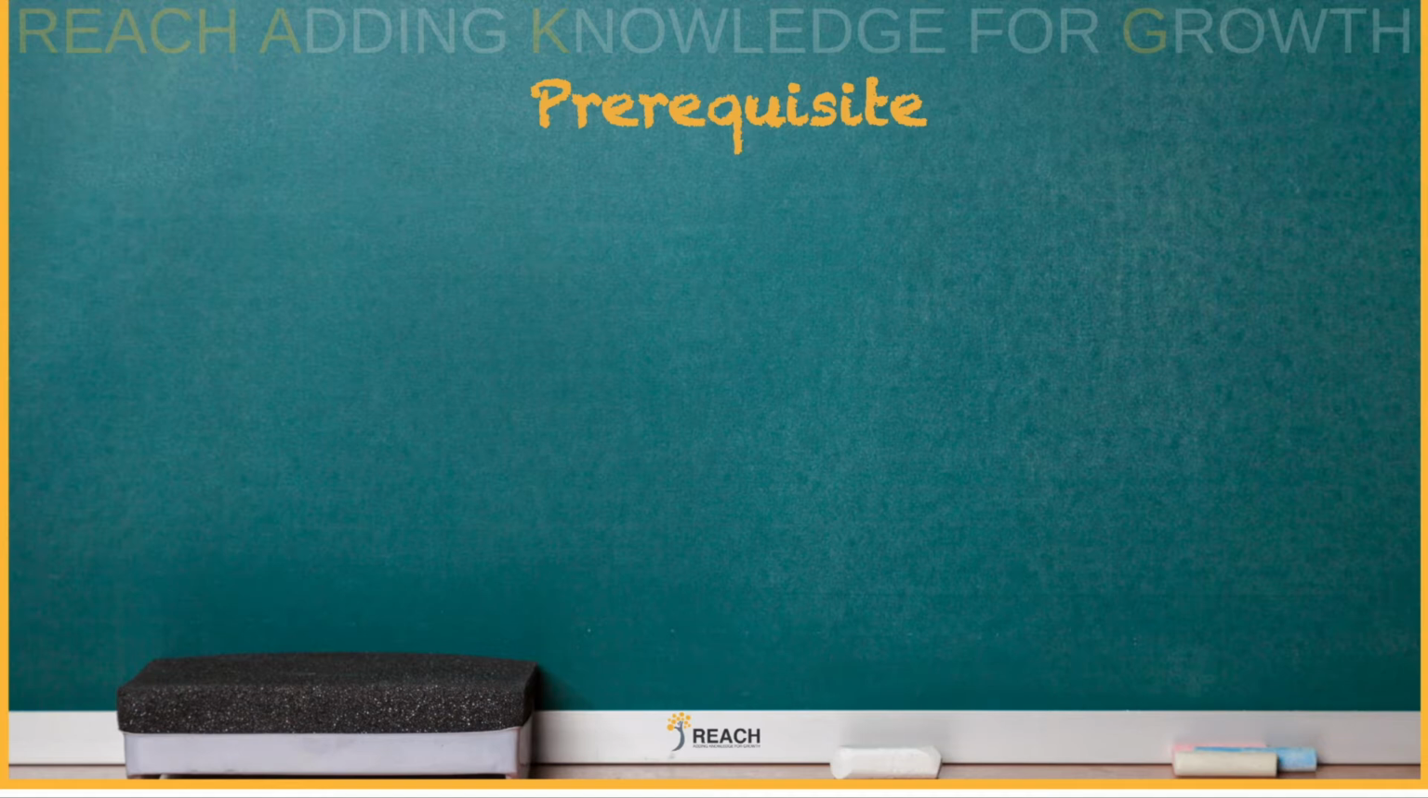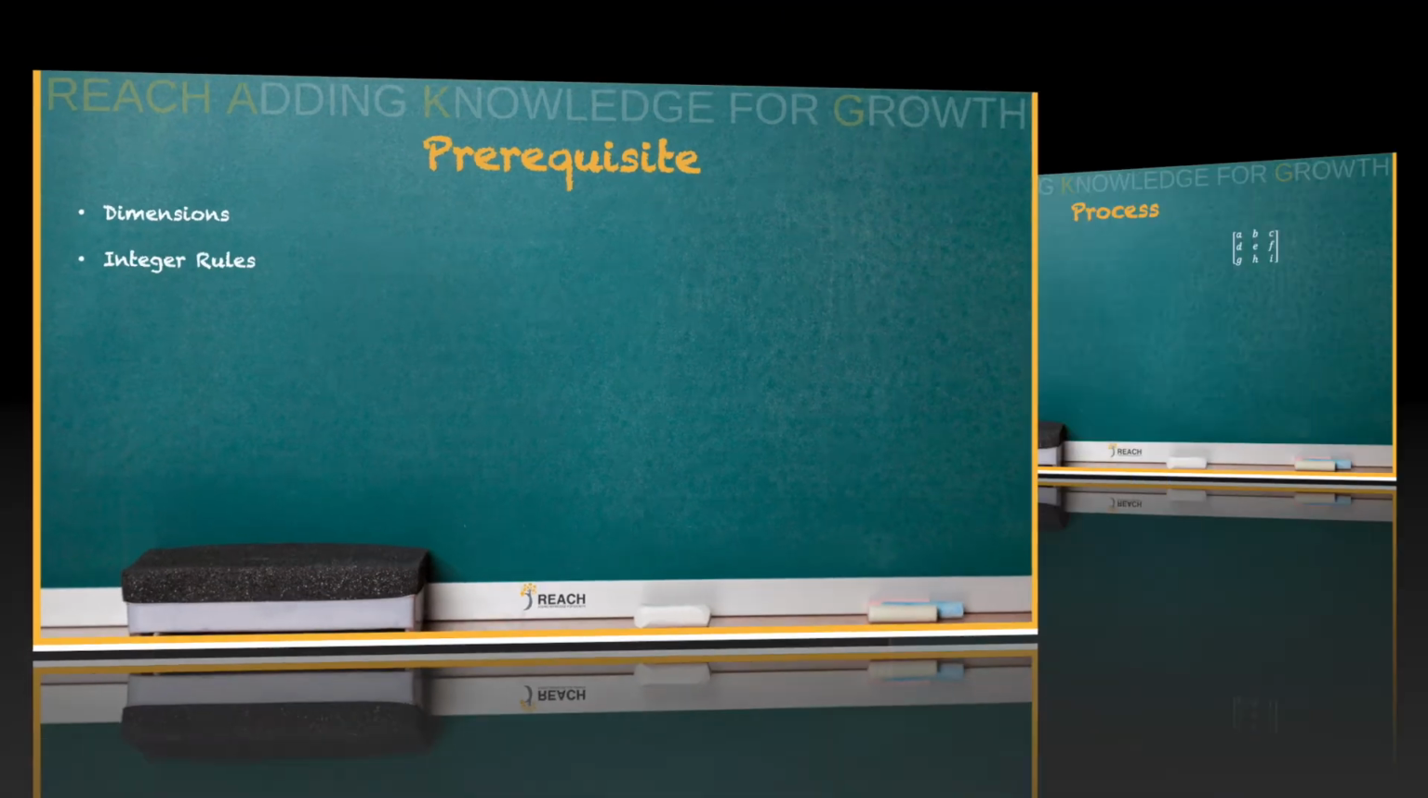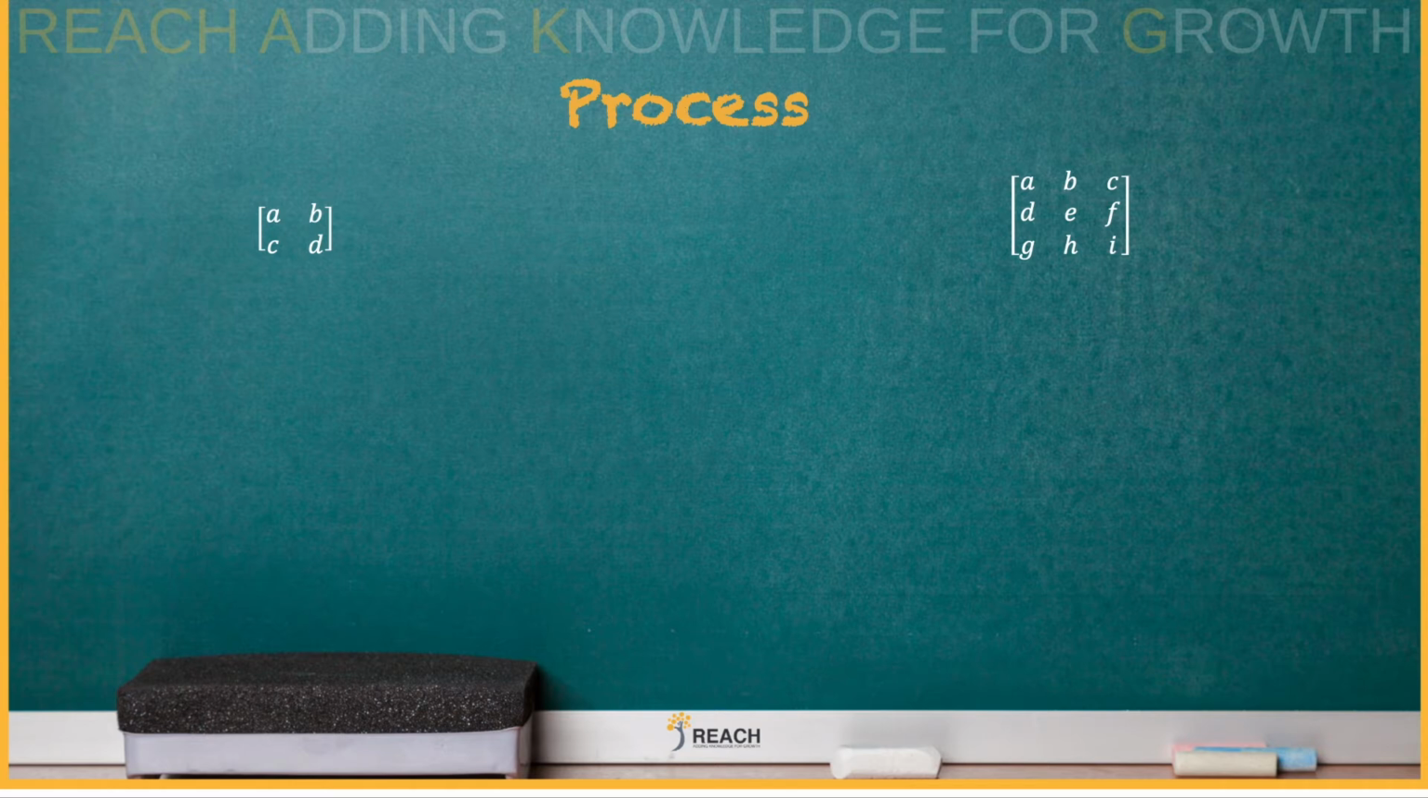Our prior knowledge: we should know our dimensions, which is row by column, and we should know our integer rules. So what's the process? We're going to look at a 2 by 2, and we're going to look at a 3 by 3. You have to do it of a square matrix, meaning length and width are the same.